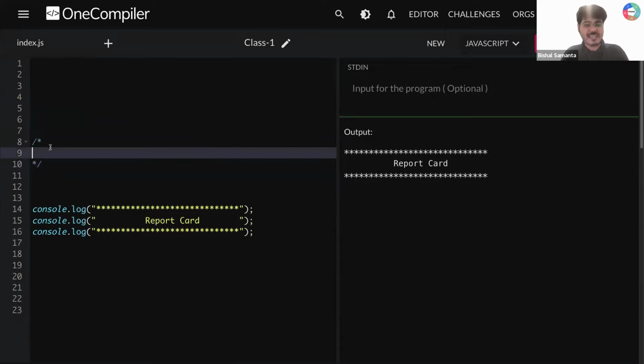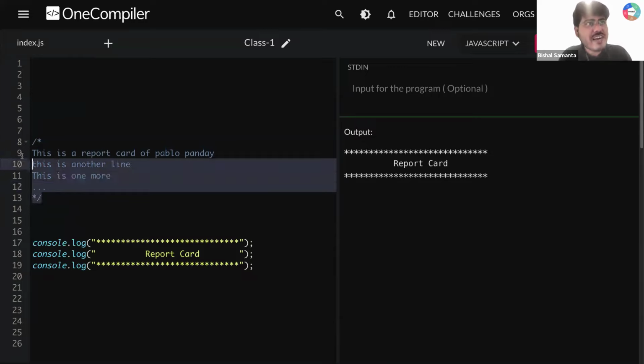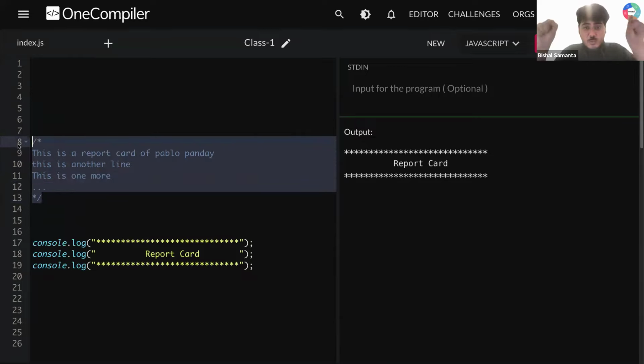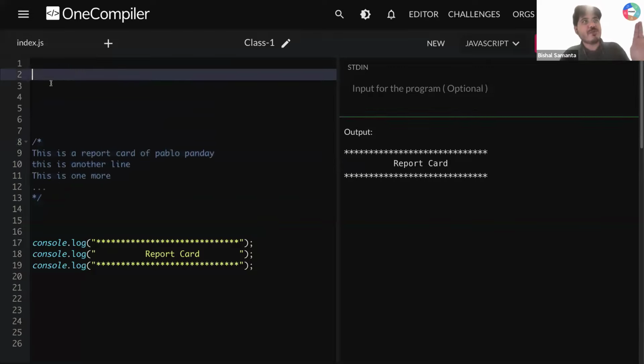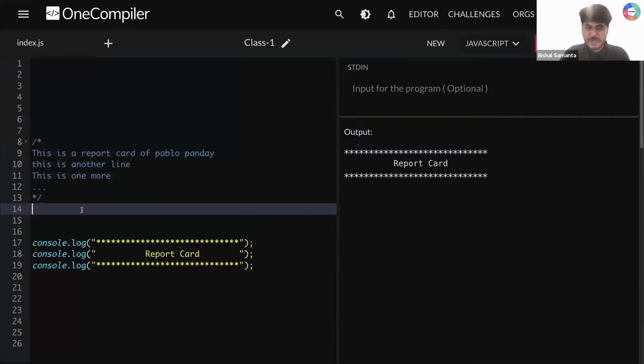So let's say I'm copying this thing, and pasting it here. Let's say this is one more. Now all these lines, whatever I write in between, will be ignored by JavaScript. That is the reason this is called a multi-line comment in JavaScript, using slash star, star slash. Now if I run this, everyone understood that this part is a comment, so that is why JavaScript is ignoring this part. Everyone in this meeting understood what comments are in JavaScript.